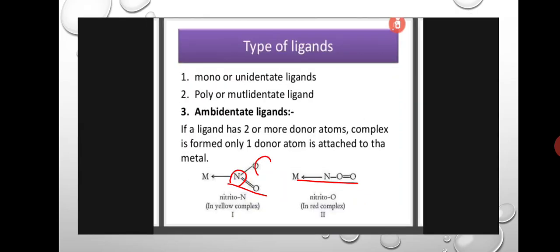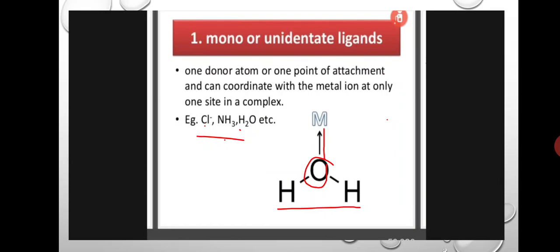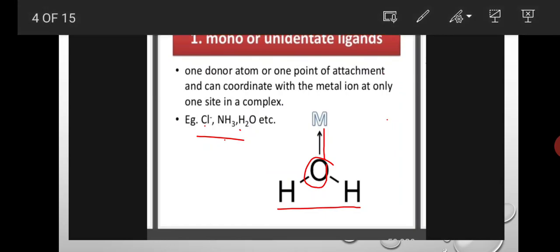And the types of ligands: monodentate ligands and polydentate ligands. Ambidentate ligands are also there. Ambidentate ligands means some of the ligands have two or more donating sites. And monodentate ligands means only one donor atom is present, then those ligands are called monodentate ligands. Examples: Cl minus, NH3, H2O. These all donate only one pair of electrons, so these all come under monodentate or unidentate ligands.